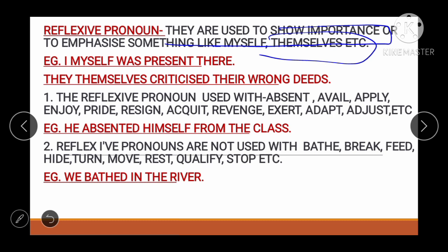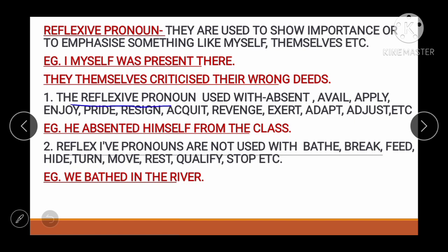See friend, they के साथ क्या है? Themselves आया. I के साथ क्या है? Myself आया. Okay, these are the things which we have to keep in our brain, and use properly in the examination and while finding the errors. See the next one, the reflexive pronoun.